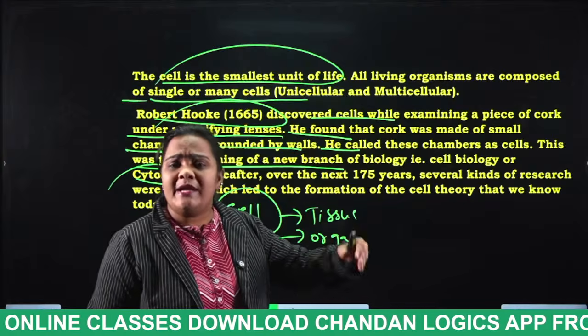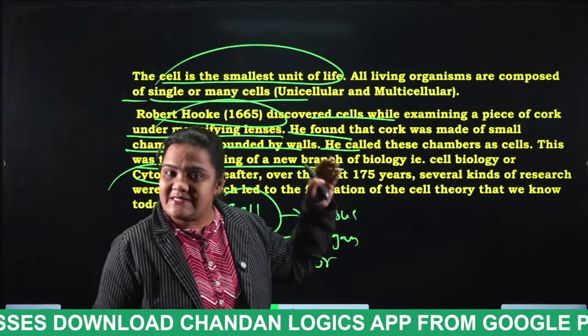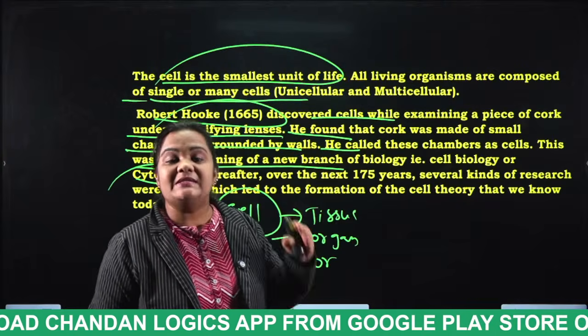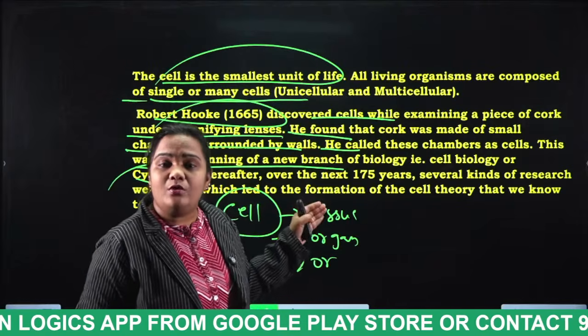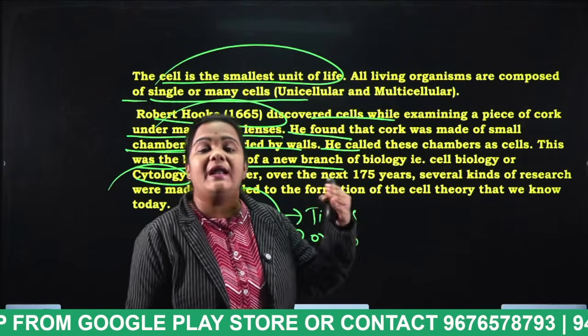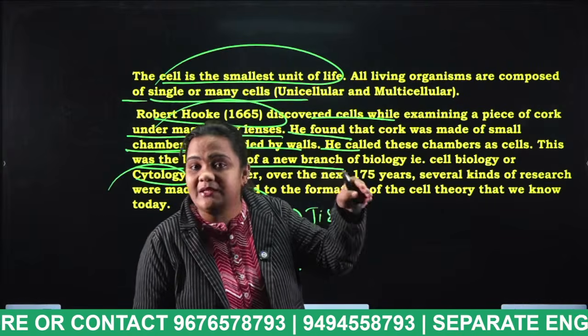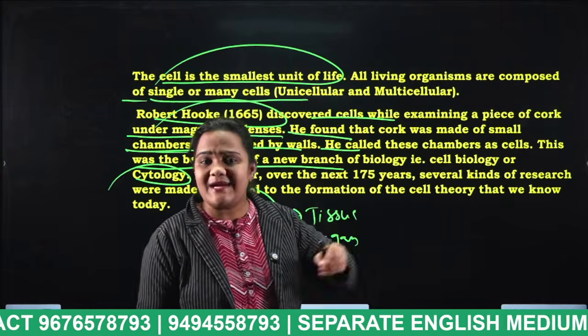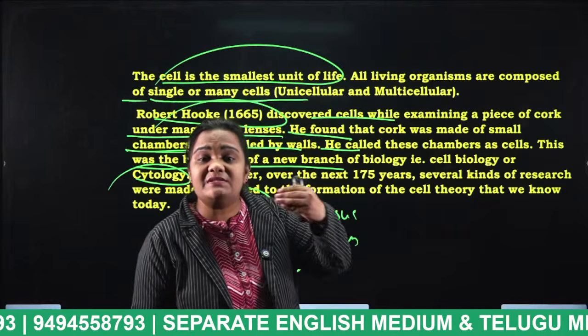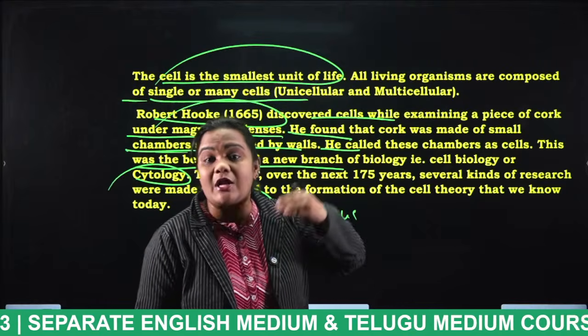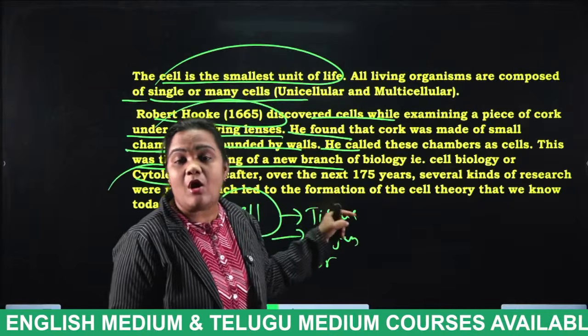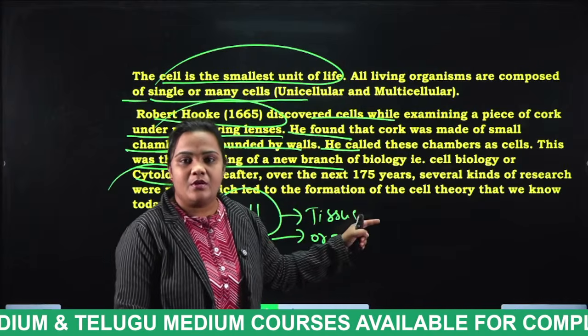How did Newton discover the gravitational force, students? In a similar way, when Robert Hooke was observing cork under a magnifying lens, he observed something in that piece of cork. What is that, students? He observed some chambers surrounded by walls, and that object is considered a cell.